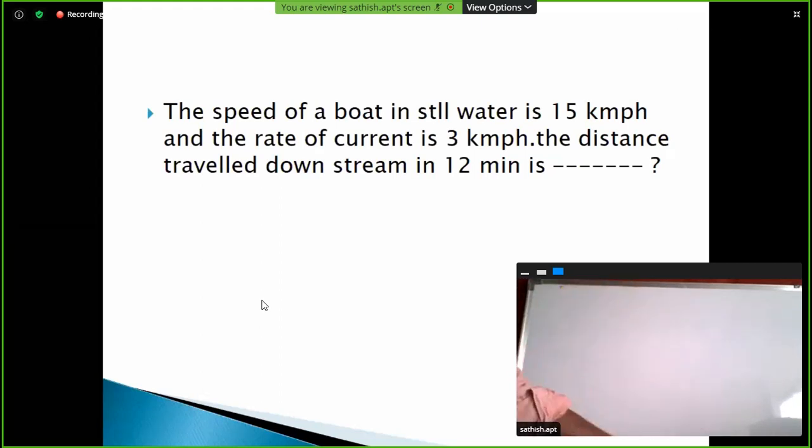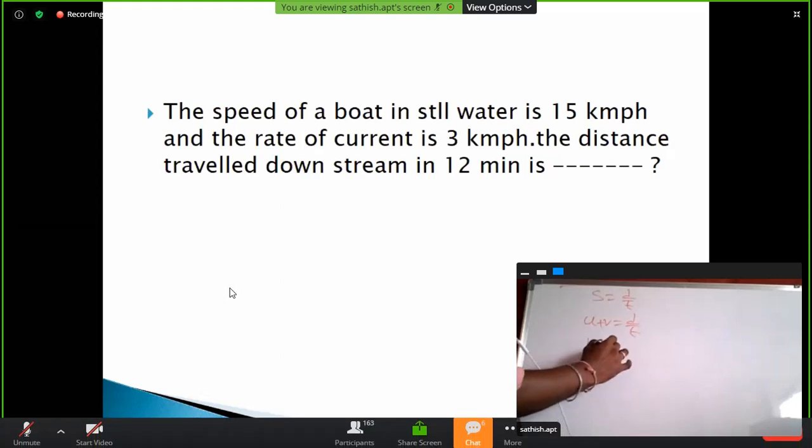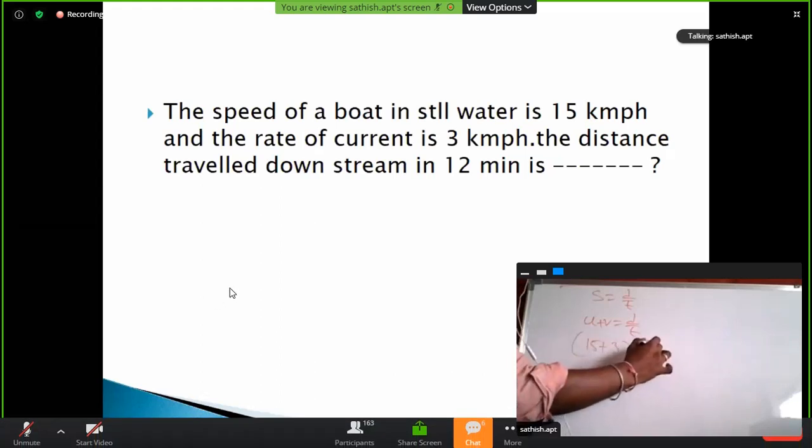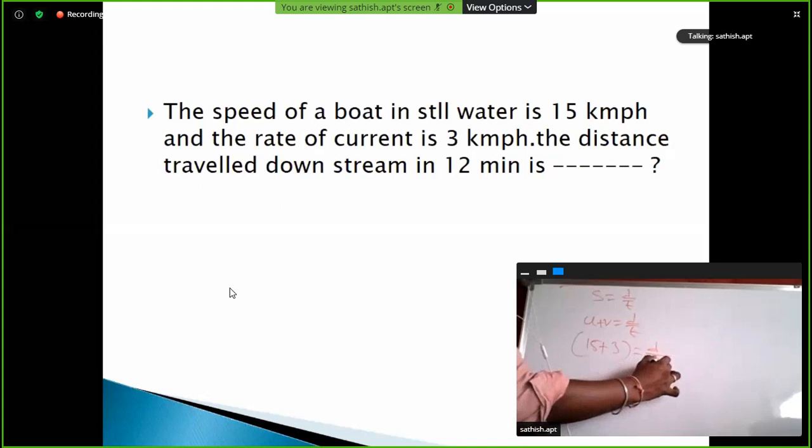So here speed is equal to distance by time. So u plus v is equal to distance by time. Clear? So 15 plus 3 is equal to distance by time. Time is 12 minutes. Convert it into hours, 12 by 60.